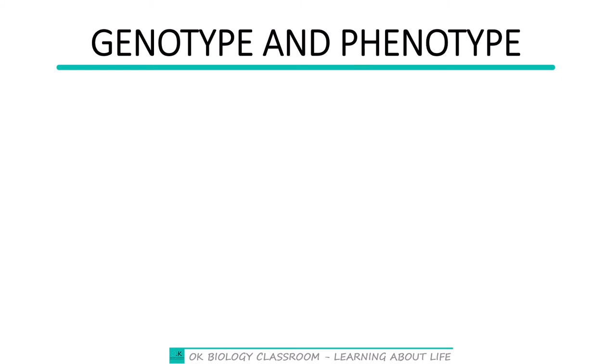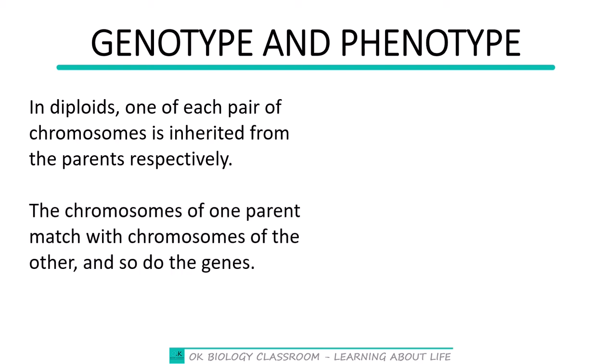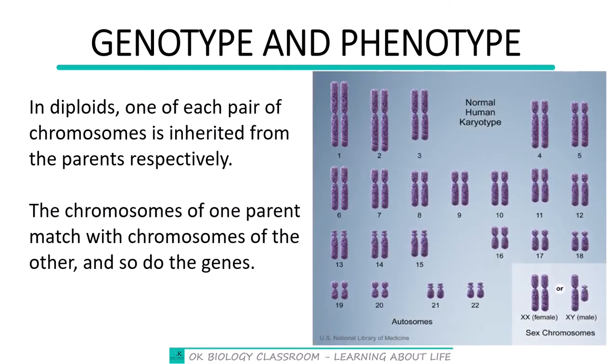Next, let me further explain how the genotype came about. Remember, I've said that in diploids, one of each pair of chromosomes is inherited from the parents respectively. So since the chromosomes are paired, the person received one of the chromosomes from each of the parents. Note also that the chromosomes of one parent match with the chromosomes of the other, and so do their genes. So what am I trying to say?